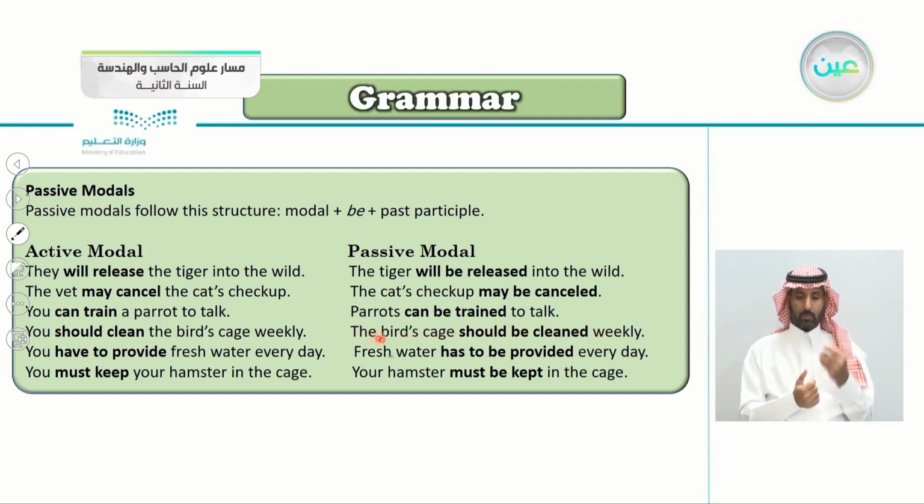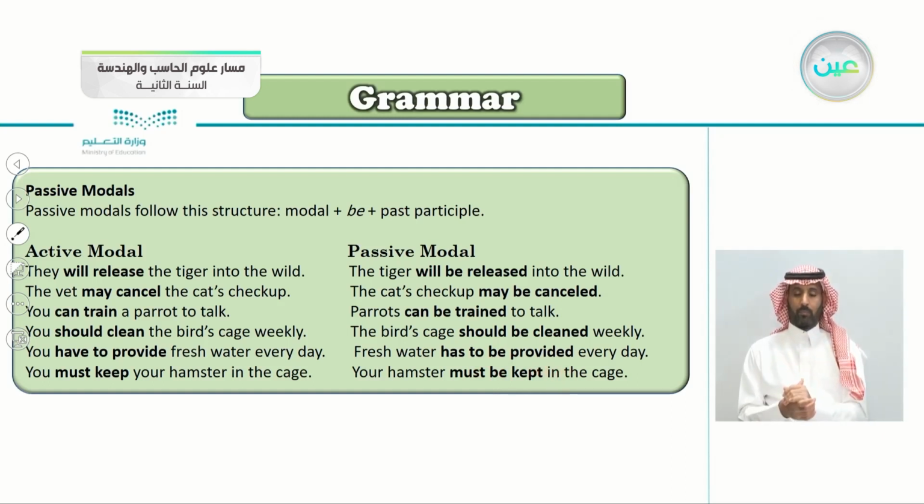Notice here that in the passive we always begin with the object. You have to provide fresh water every day. So what's the object here? Yes, fresh water. So that's what we're beginning with. Fresh water has to be provided every day. You must keep your hamster in the cage. What's the object here? Yes, your hamster. That's what we're beginning with. Your hamster must be kept in the cage.